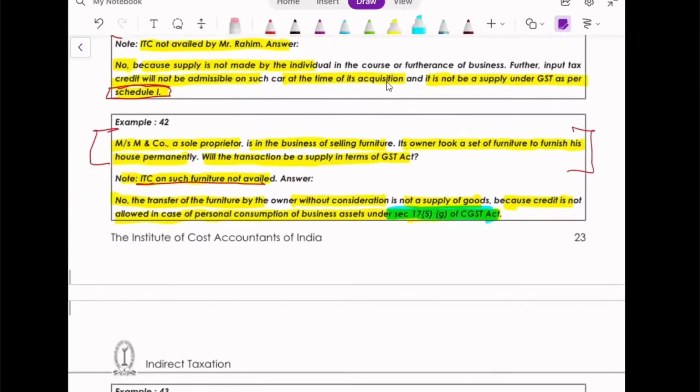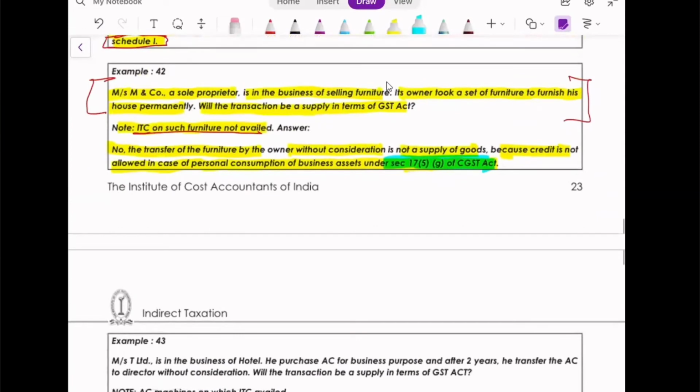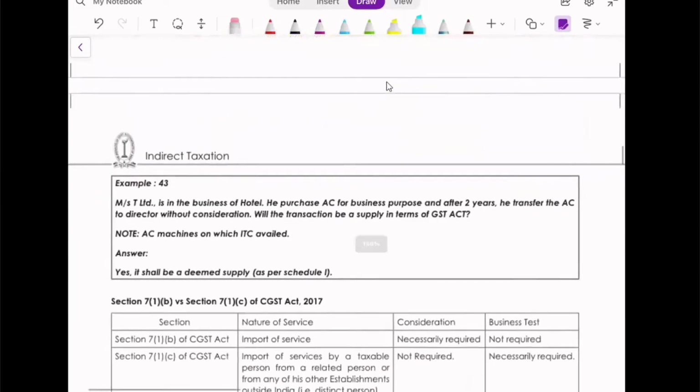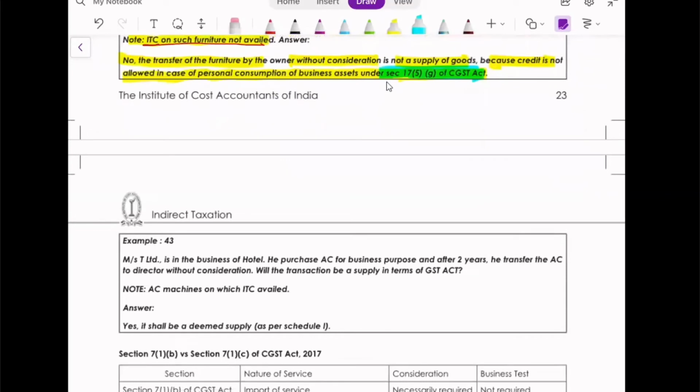For now, what was important? No, it is not a supply. Why? Because ITC is not available. Let's not go into that, because what I saw in section 17(5)(g) is something about non-resident ITC.